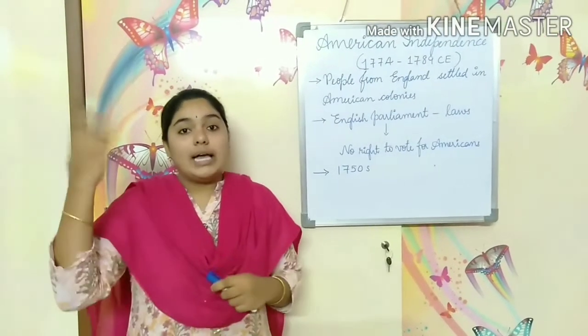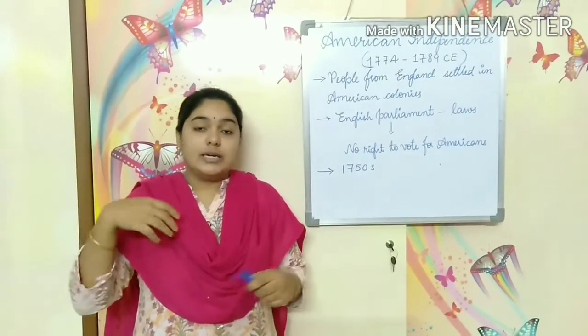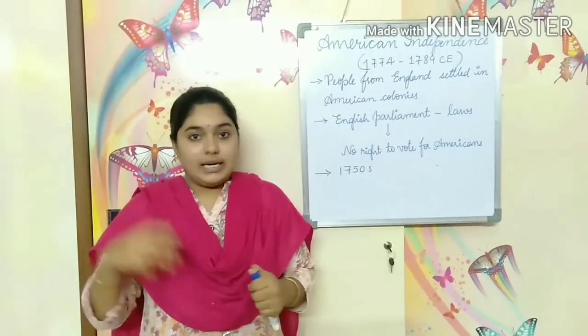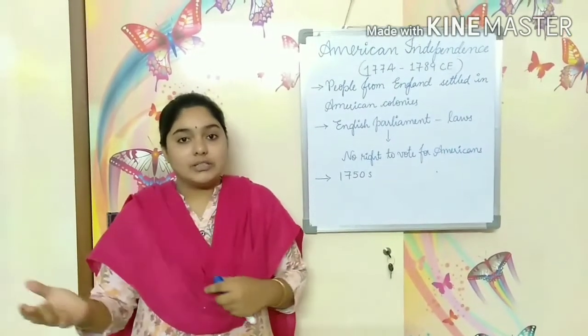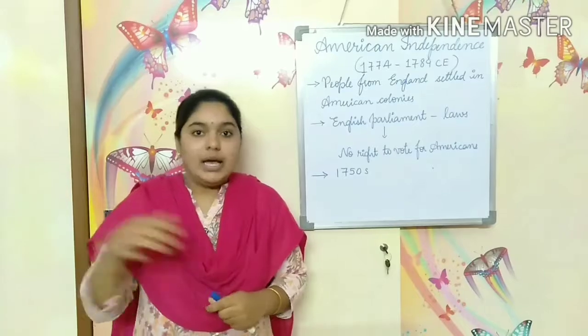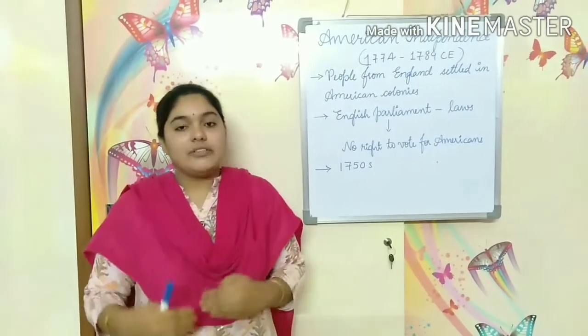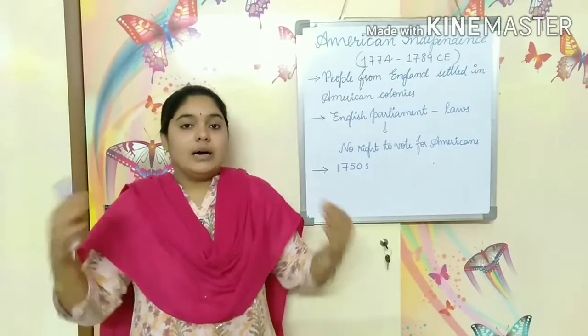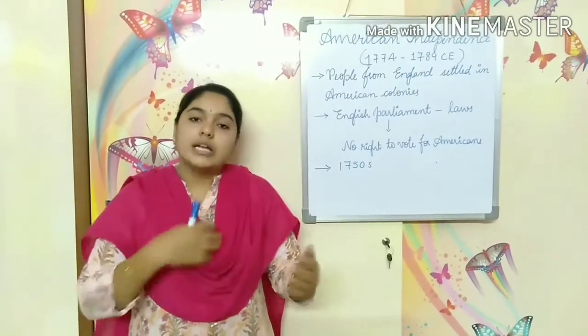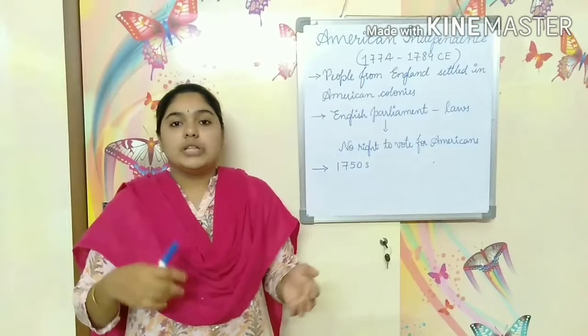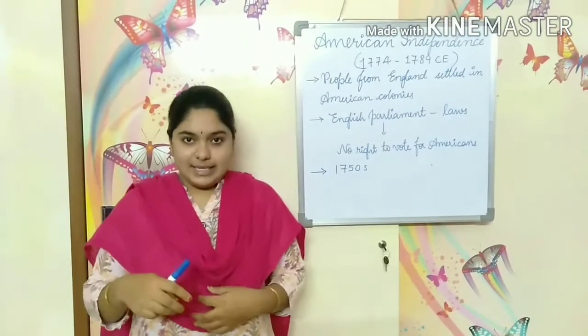There were no higher landlords or bigger princes like in Europe, no kings or many rich people in those 13 colonies. Because there were no rich people among them, they all treated each other equally. So there was equality existing there.